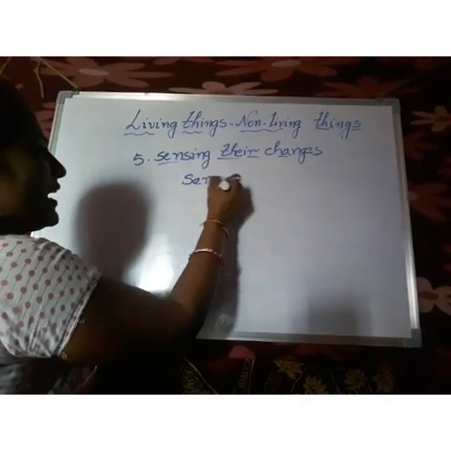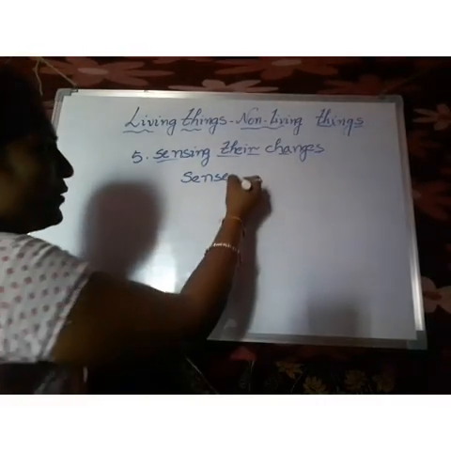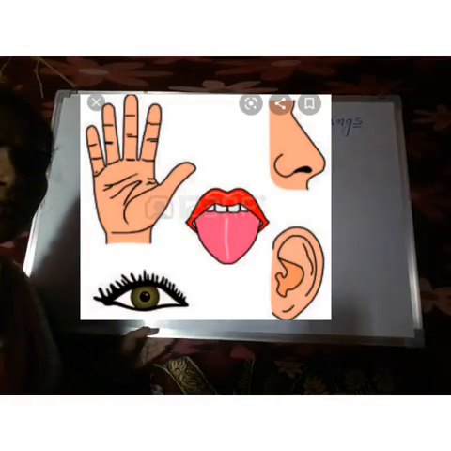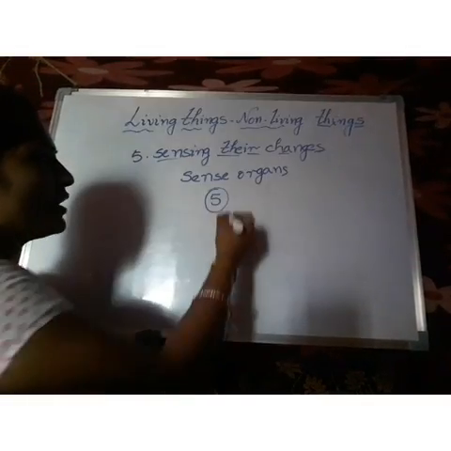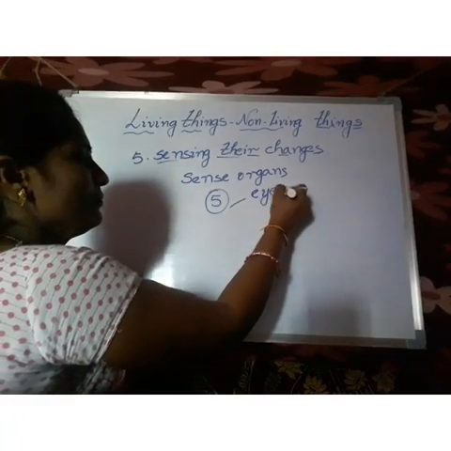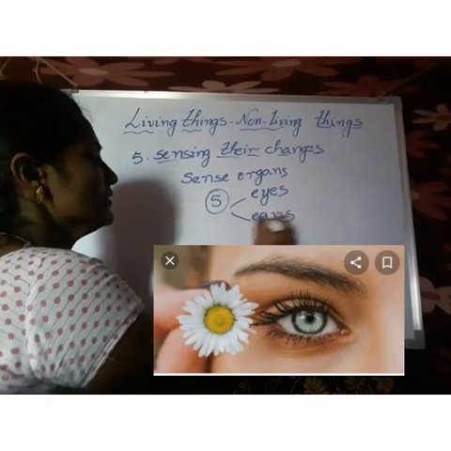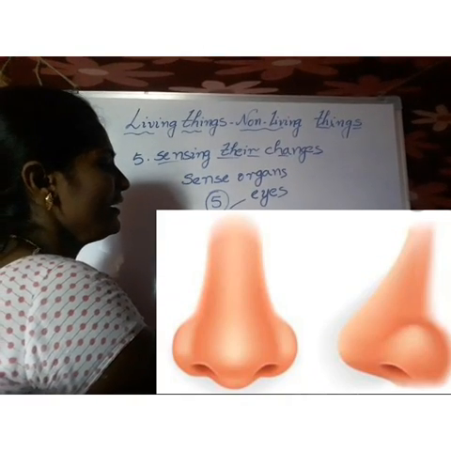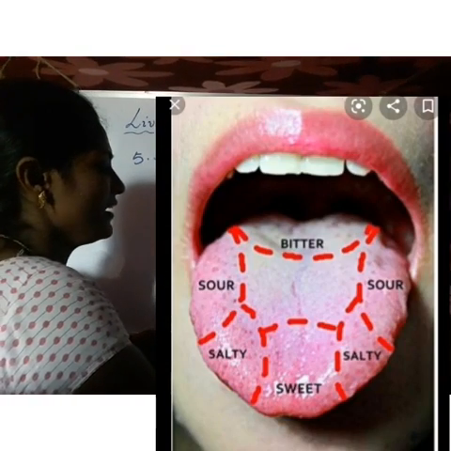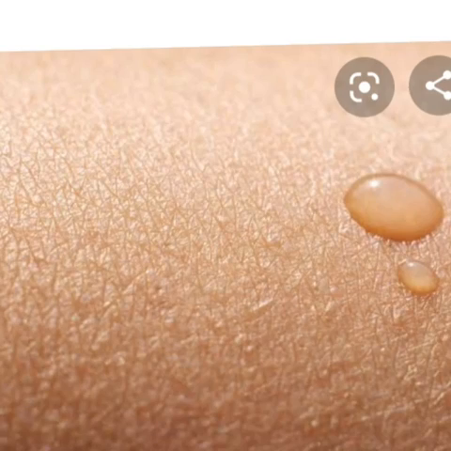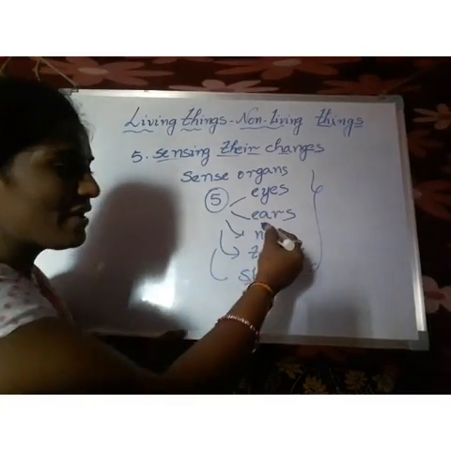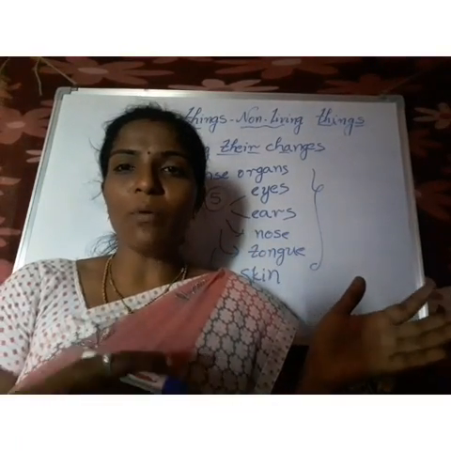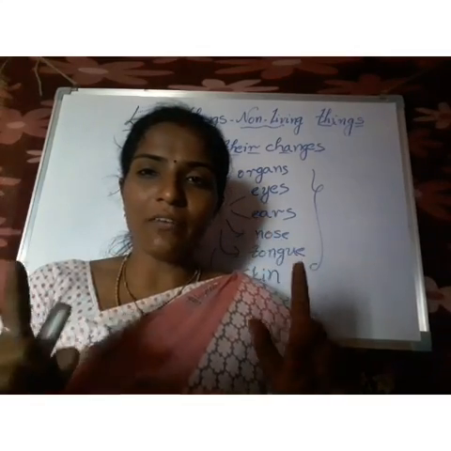Children, come on, say, how many sense organs do you have? We have 5 sense organs. What are they? Eyes, ears, nose, tongue and skin. These are the 5 sense organs. So, with these sense organs, we can know about what is going on in our surroundings.